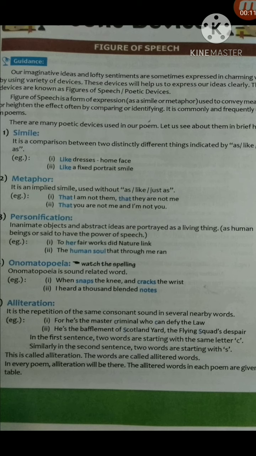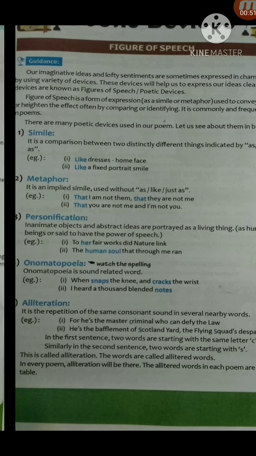Here, figure of speech is a form of expression used to convey meaning or heighten the effect, often by comparing or identifying. It is commonly and frequently used in poems. Some of the poetic devices are simile, metaphor, personification, onomatopoeia, alliteration, hyperbole, archaism, repetition, rhetorical questions, rhyming words, and rhyming scheme.